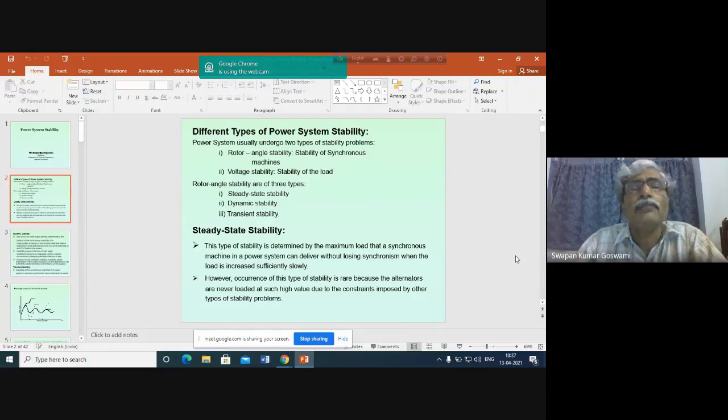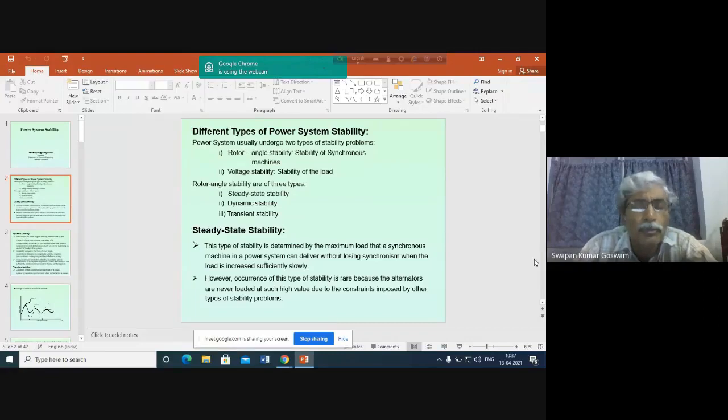And later on, another form of stability problem has been encountered, and this is called voltage stability. It is the ability of the system to maintain voltage. This problem basically occurs due to the dynamic load. Dynamic load means motor load. What are the motor loads basically connected to our system? Most of them are AC motor loads, that means induction motor loads. And you know that induction motor loads are of constant power type.